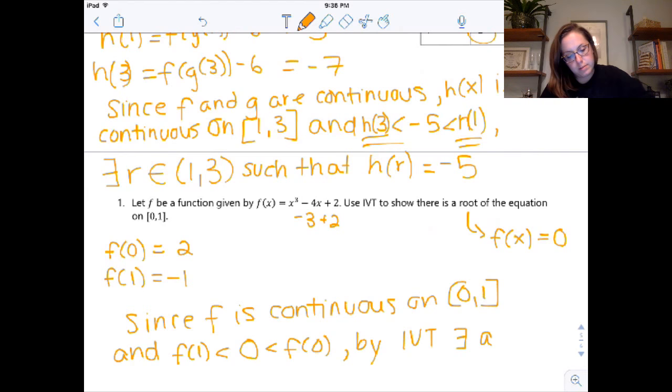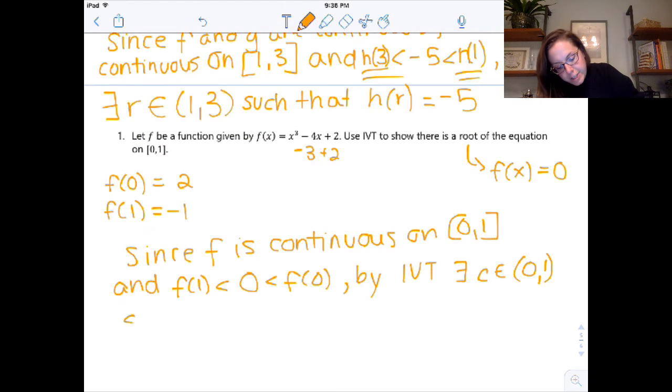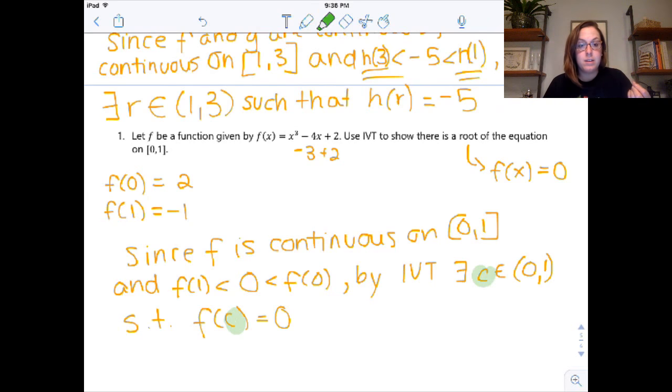a, let's just copy kind of what we had above. There exists a c on the open interval from 0 to 1 such that f of c equals 0. And I use c here because I'm talking about a specific number. I'm not talking about f of x because x could be any value. I'm talking about a specific c. And that would be a perfect explanation.